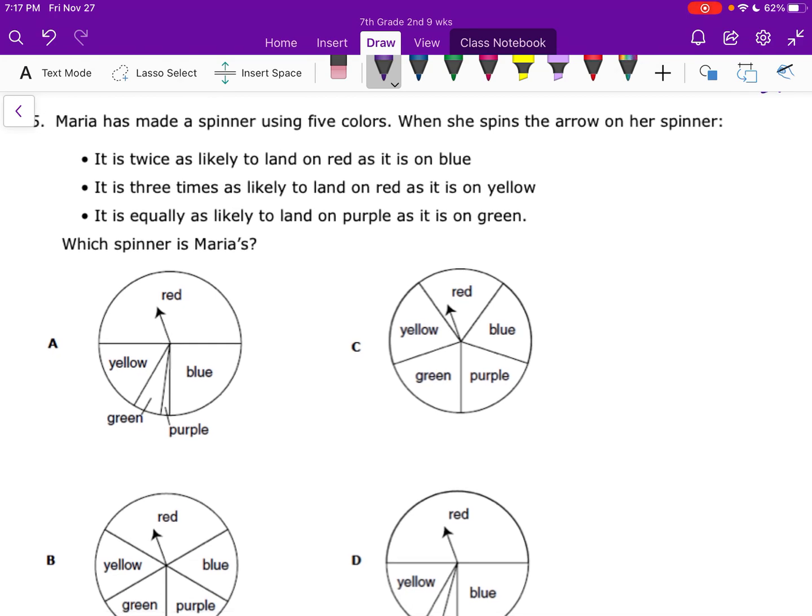Maria made a spinner using 5 colors. When she spins the arrow on her spinner, it is twice as likely to land on red than it is on blue. It's 3 times as likely to land on red as it is on yellow. It is equally as likely to land on purple as on green. Which spinner is Maria's?